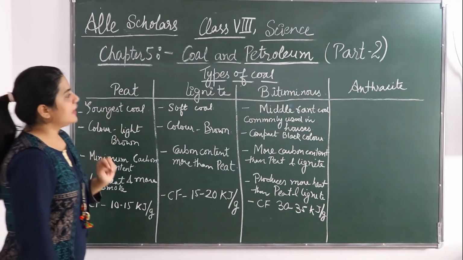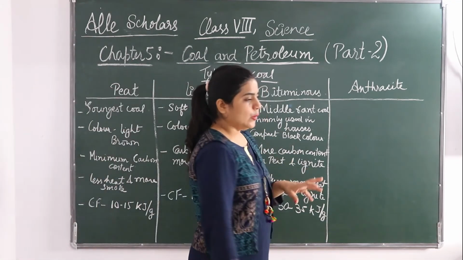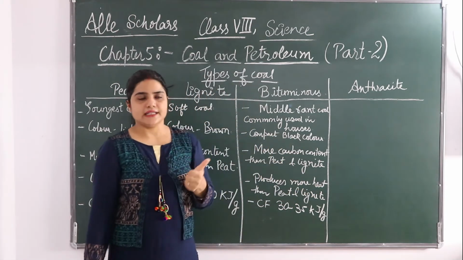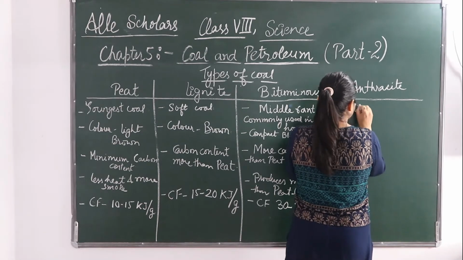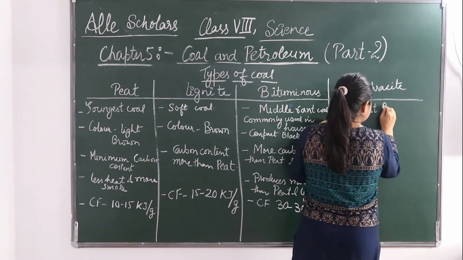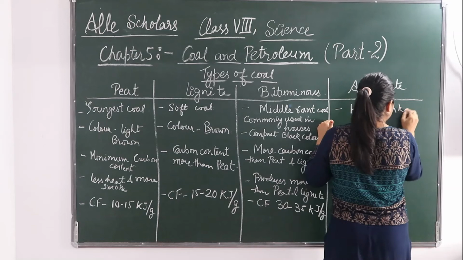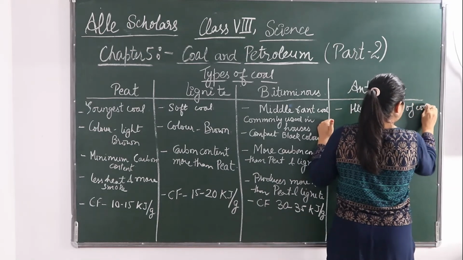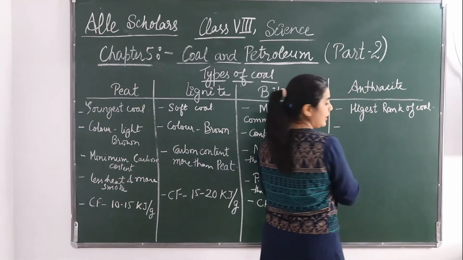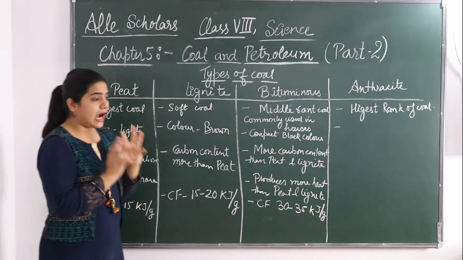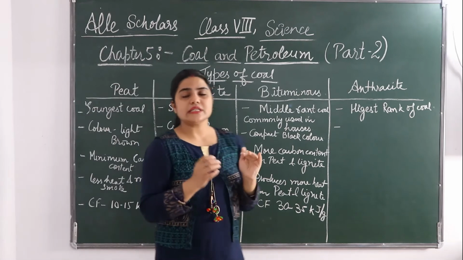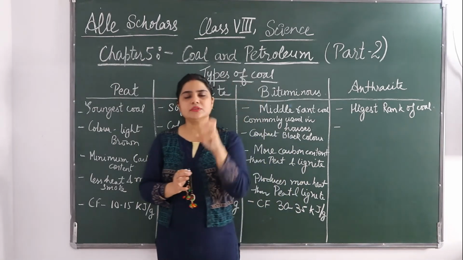gram. Okay. Next is anthracite coal. This is the highest rank of coal. And if we talk about the color, it is the hardest coal because it contains the maximum carbon content.